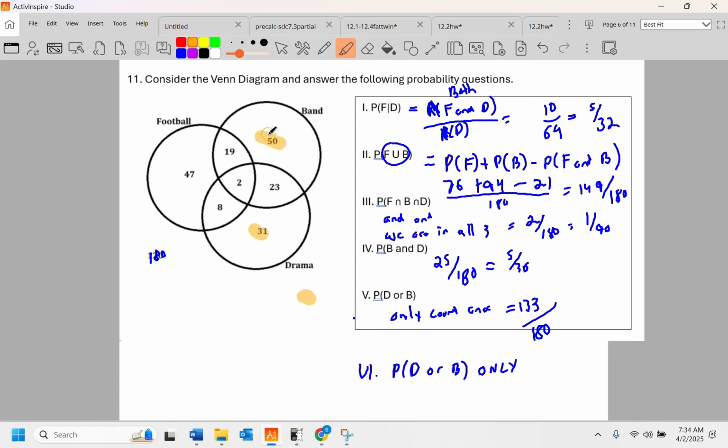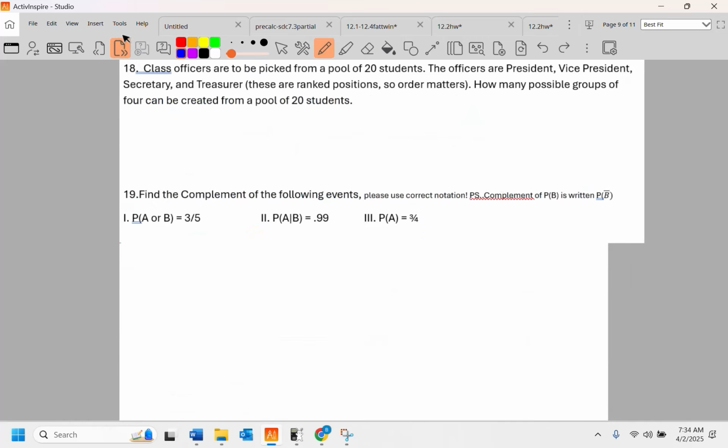That would be 81 in 180. You're in nothing else. And that does reduce. Those are both divisible by 9. That's 9 over 20.